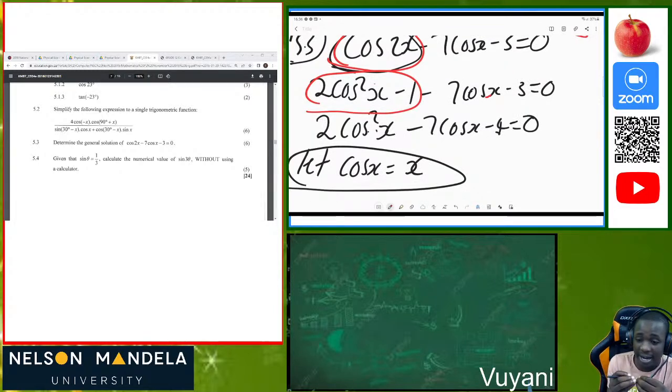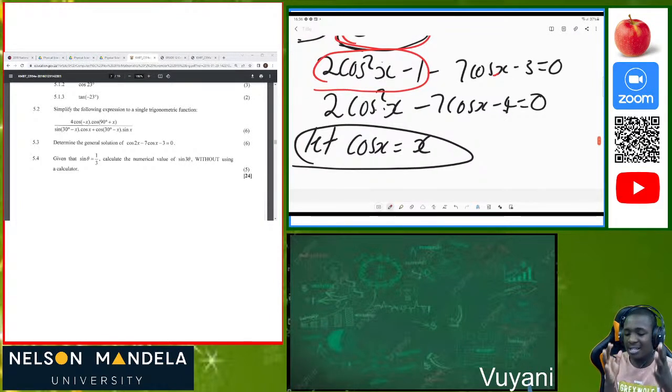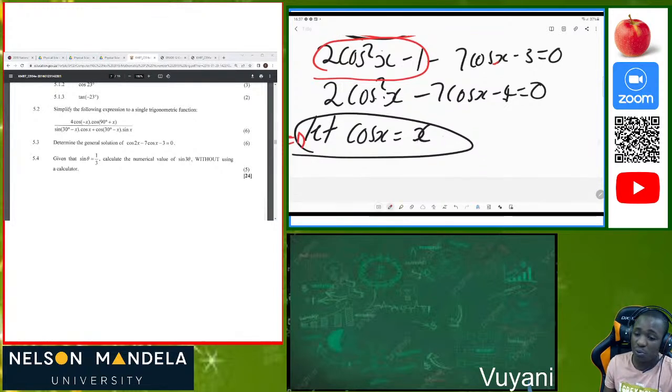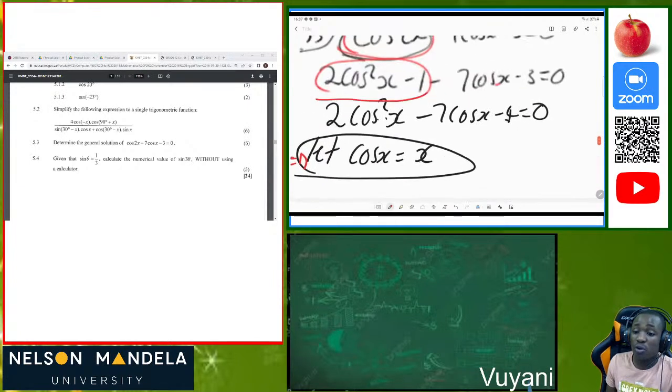Then I grouped like terms, negative 1 and negative 3, to get negative 4. Then I realized that this is a quadratic equation, but I might be confused by having this cos and cos. So that's where I said let cos x be equal to x, so that wherever there is cos, you substitute with x. So someone was not going to be confused.